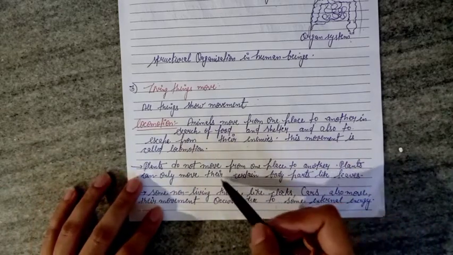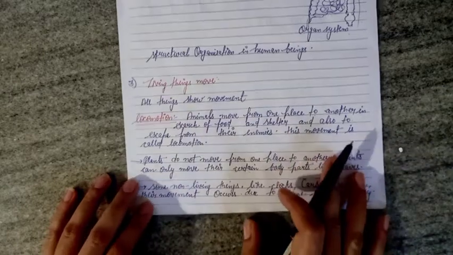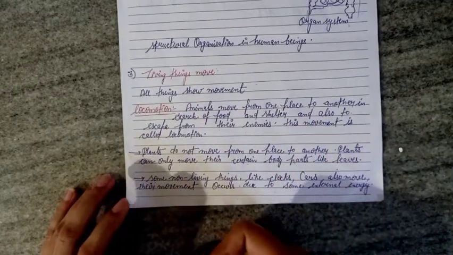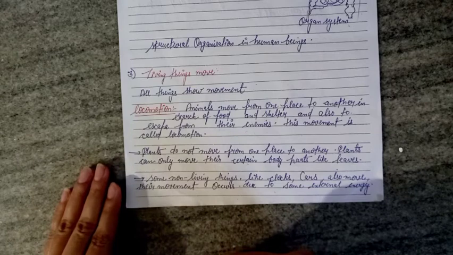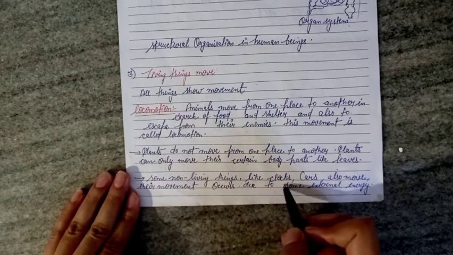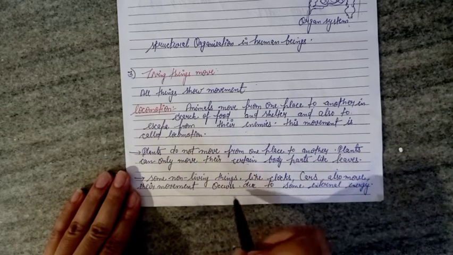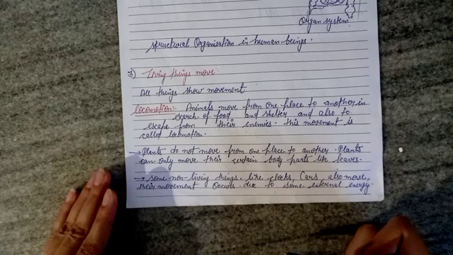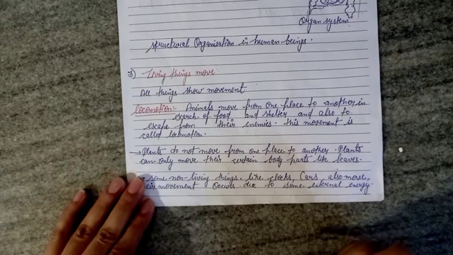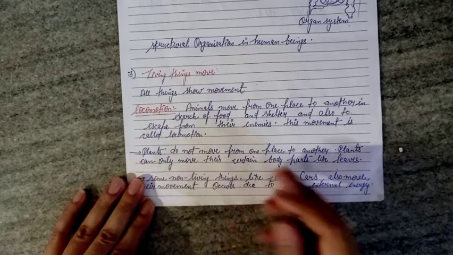So the movement of plants is different from the movement of animals. Some non-living things like clocks and cars also move, but their movement is different from living things; it occurs due to some external energy that is provided to them.